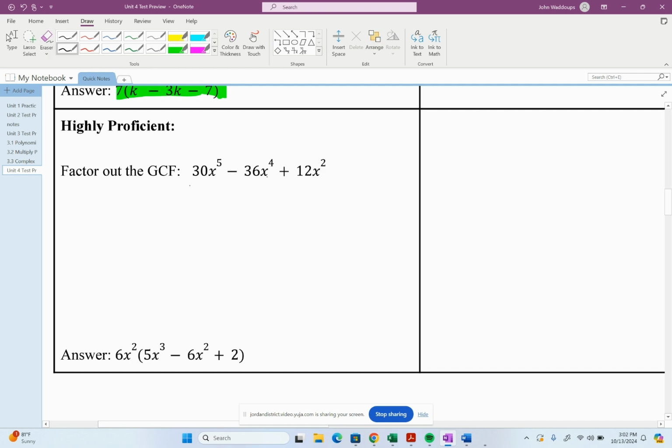And so if you think about it this way, I've got 5 here, 4 here, and 2 here. They all have at least 2. So that's what they have in common. These have additionally a couple more, and these have 3 more here. And so as far as the GCF goes, on the variable part, it's going to be x squared.